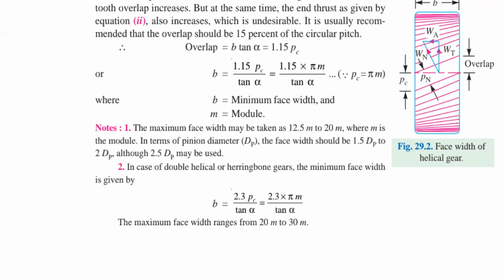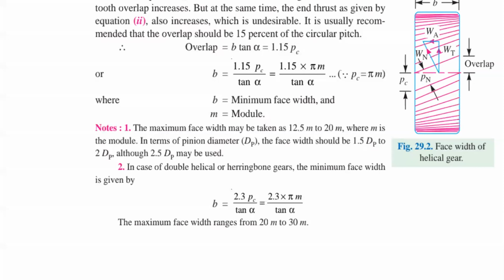And the maximum face width value, if it is a herringbone gear, is 20 times m to 30 m. So please understand the terminology one by one. These terminologies are very, very important while you are in your designing process, especially while you are applying these principles to your problem. The standard values play a very, very important role.